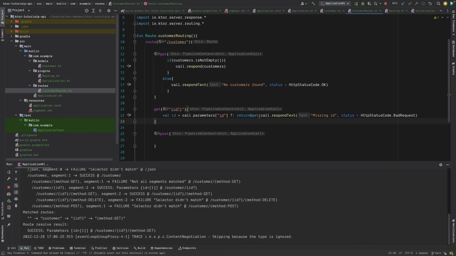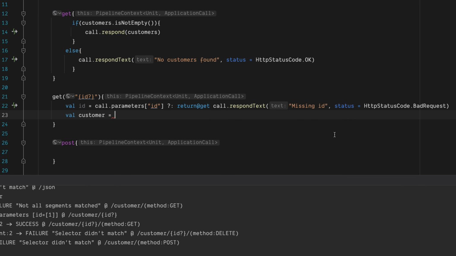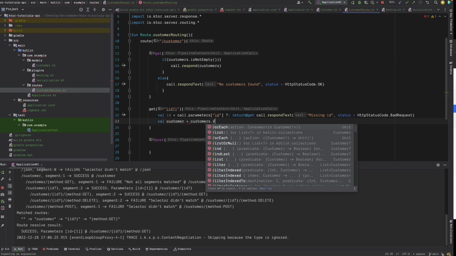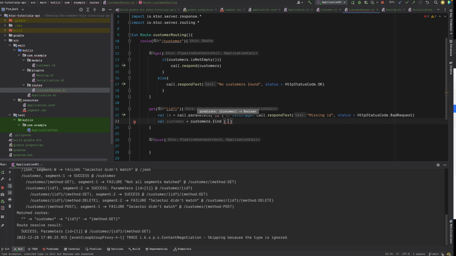This is one. Okay. Second situation can be, what if I find that ID? Then I'll have to find that customer also. So I'll say val customer, right? And then I can say our customers.find. So find, we have this thing here, and it.id is equal to id. Okay. So this should work, right? Oh no, it should be equal to this id, right? So if this id is equal to customer's id, then return this customer.